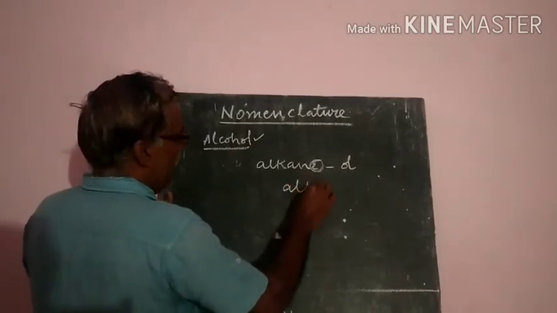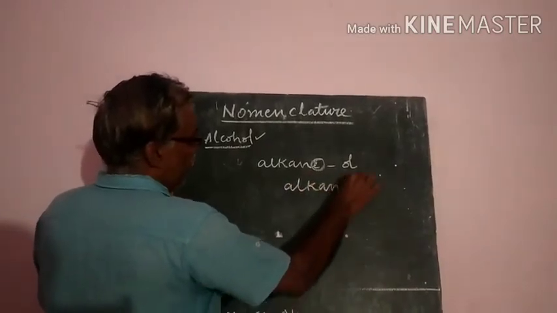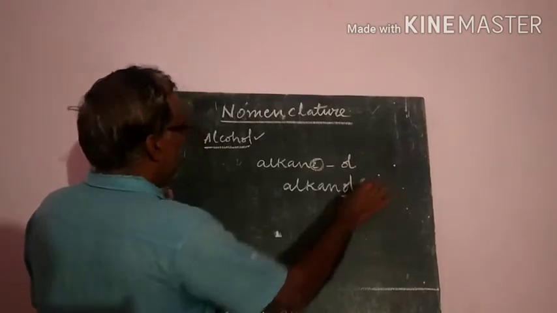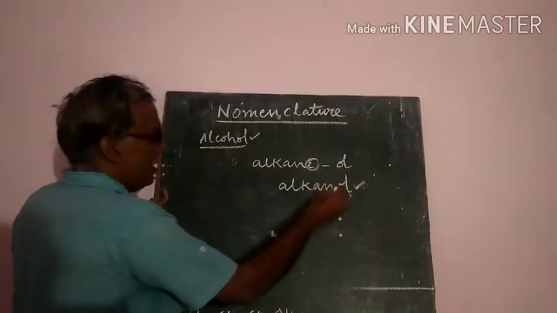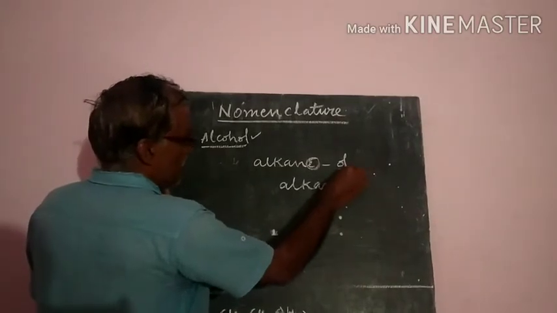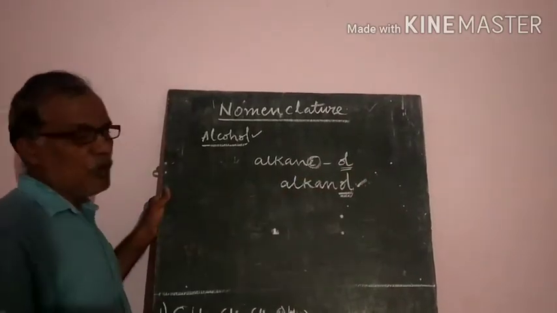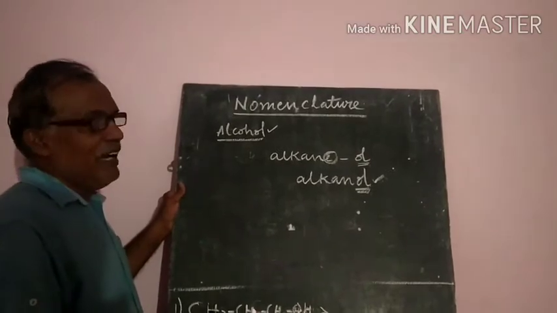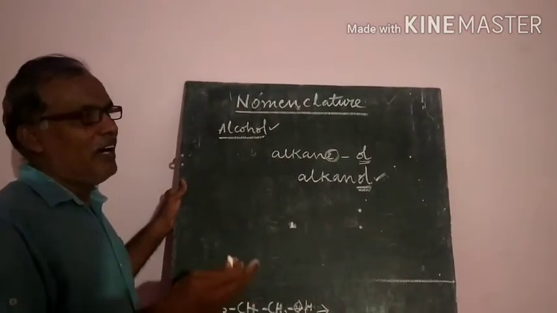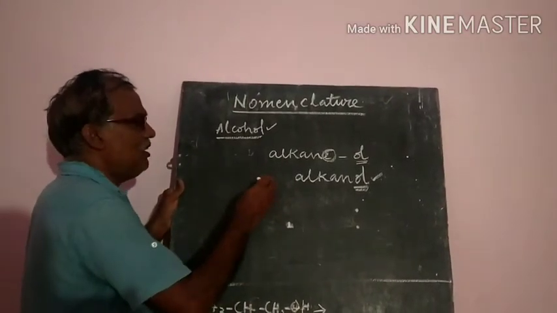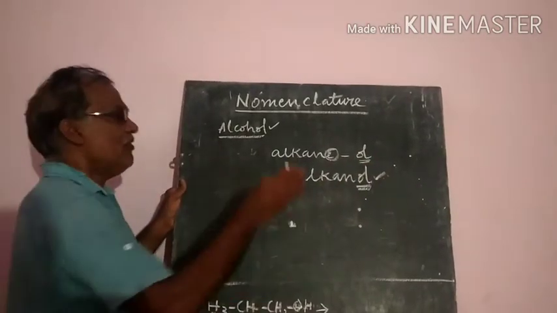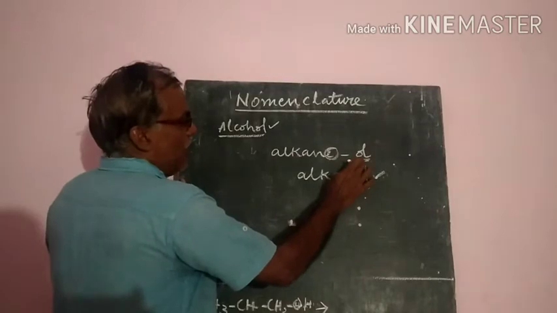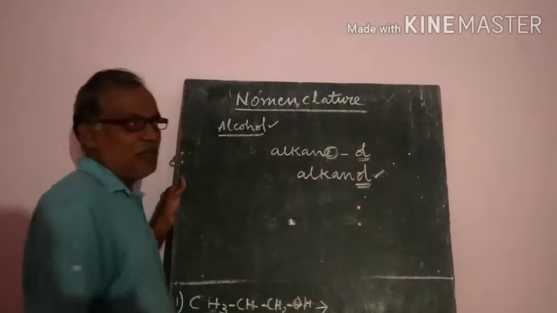That means alkanol is the name of an alcohol. Sometimes the alcoholic group is placed in the middle or at the end or somewhere else. Whenever it is there, first we take the parent alkane, and we give the number where the alcoholic group is attached.